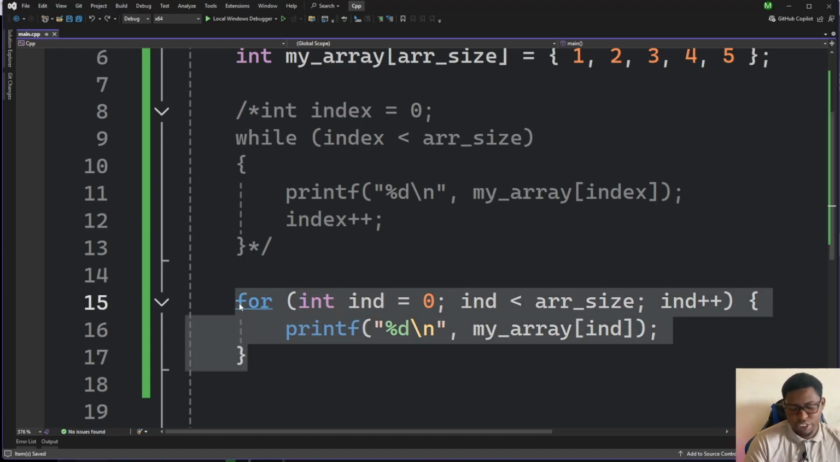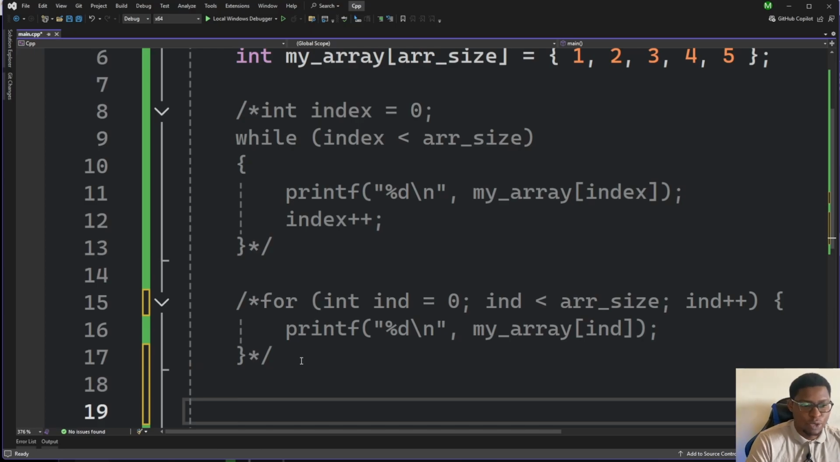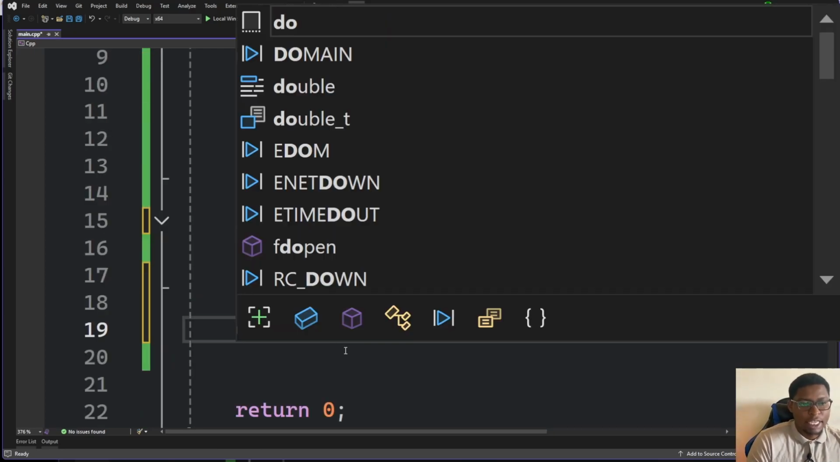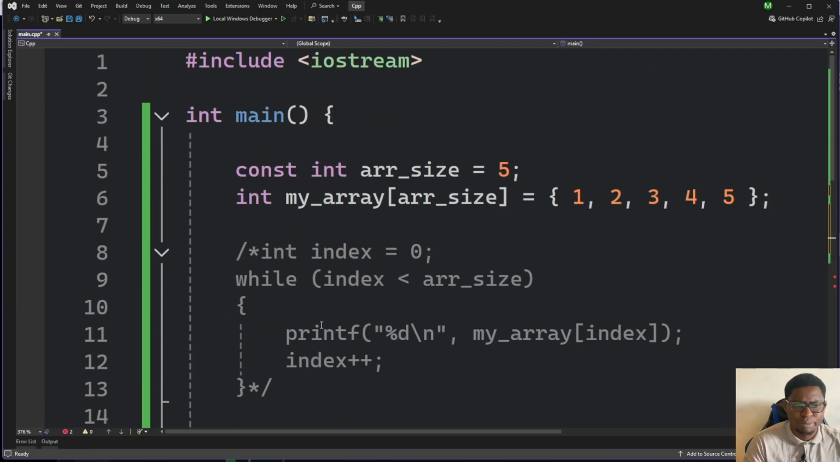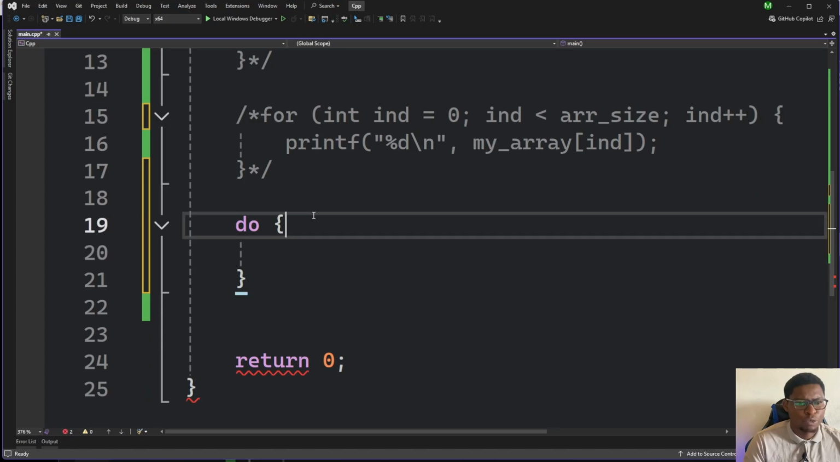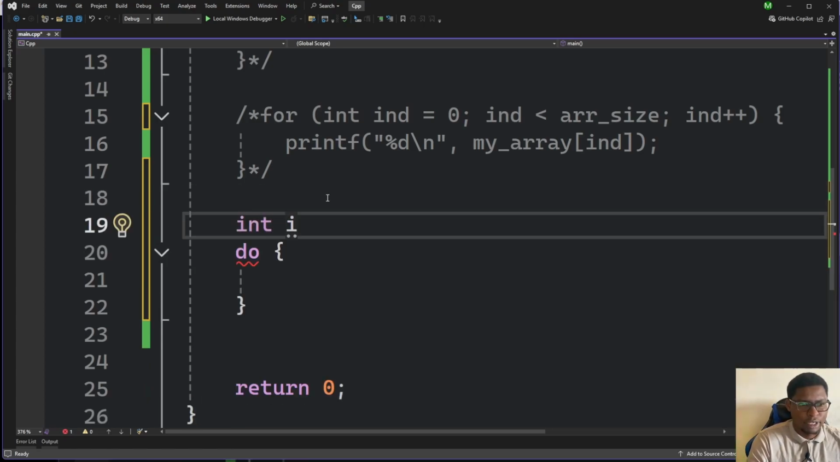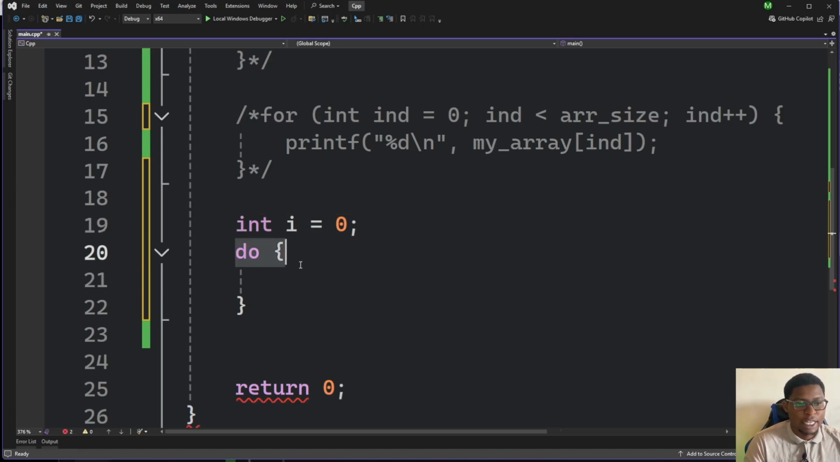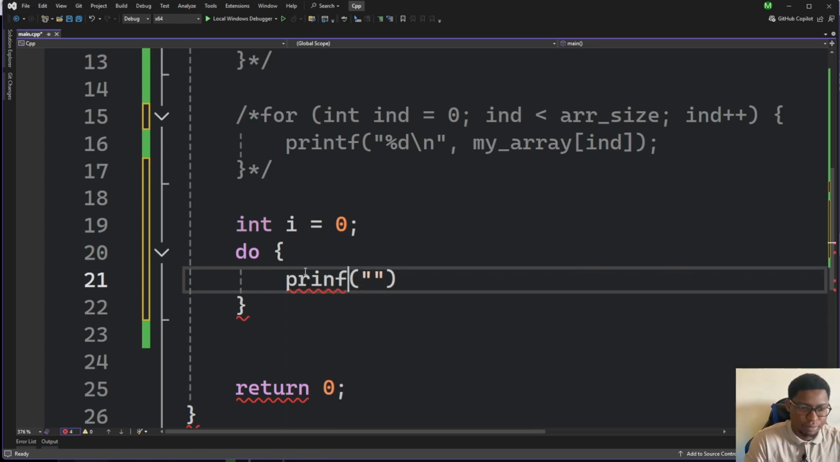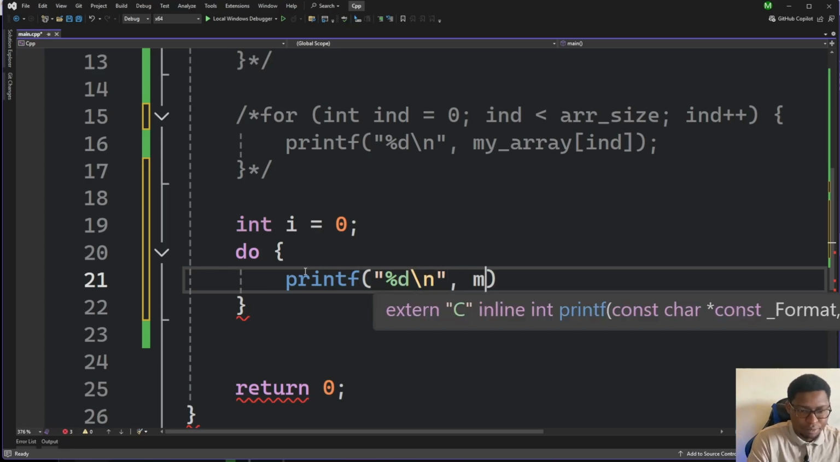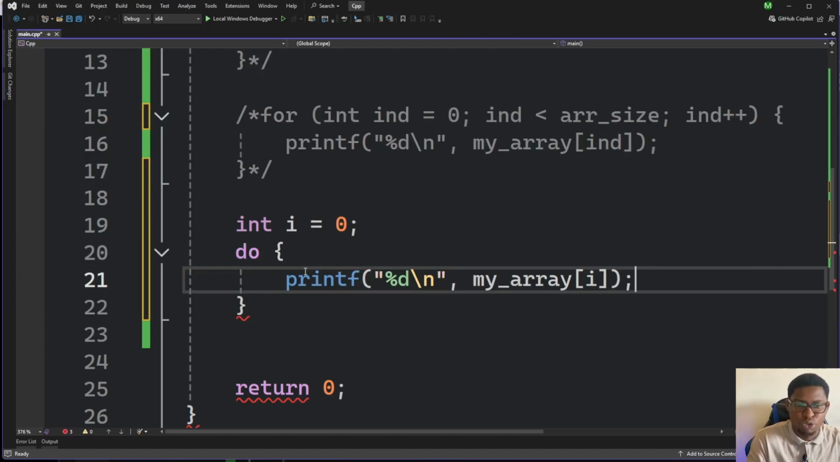So I'll just comment this out so you can do our do while loop here. In this case, a do while loop is kind of the same as a while loop. Okay, so we'll just do our initial. This time I'll just use i, so we can separate those variables. i equals 0, and then do printf. Same thing as we've done before with the array. We are printing my array at i, which is our index now.